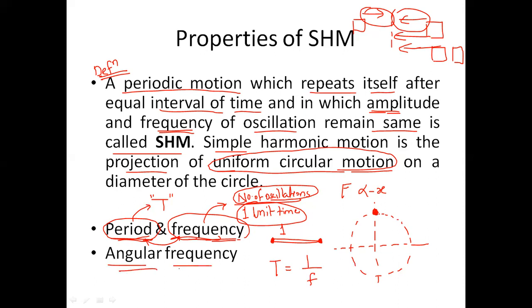Now, angular frequency. Angular frequency would be more clearly defined when we start talking about the circular motion analogy of SHM. In the next lecture, we'll talk about this circular motion analogy to derive how an SHM would look. We'll analyze circular motion and derive SHM's speed, displacement, acceleration, etc., and how we can visualize simple harmonic motion with the help of circular motion. At that time, this angular frequency would start making more sense.